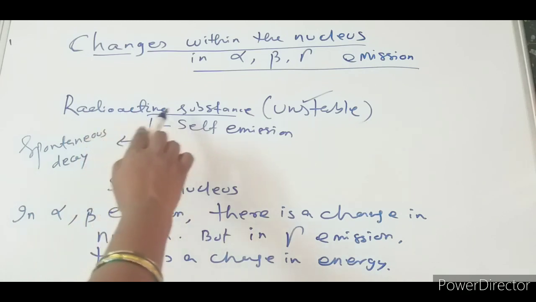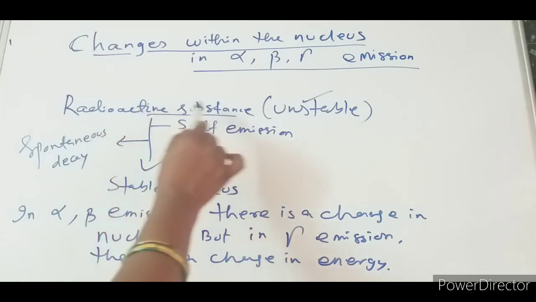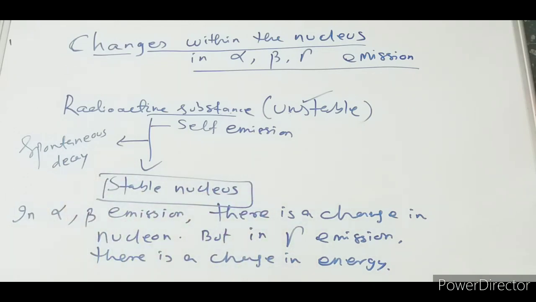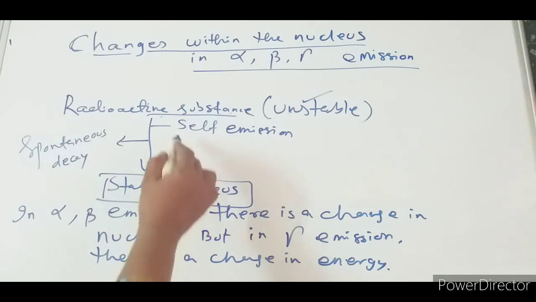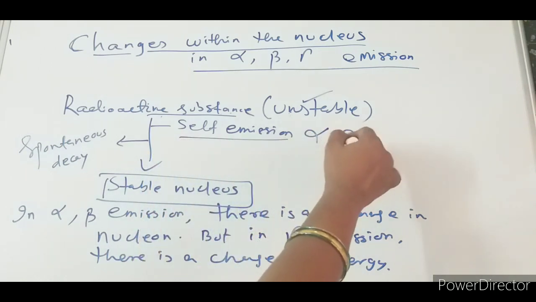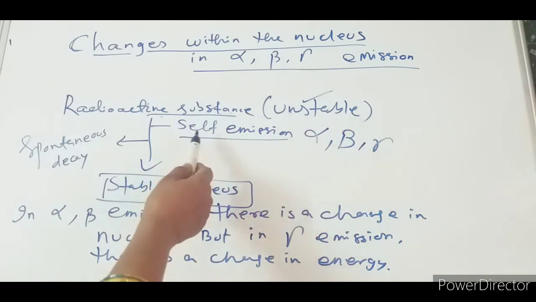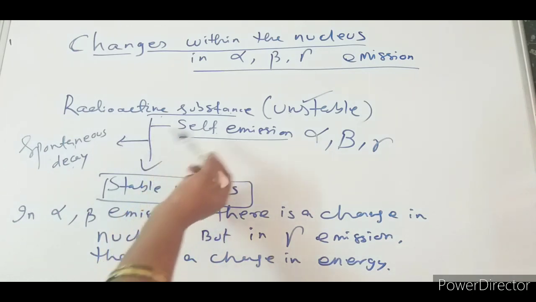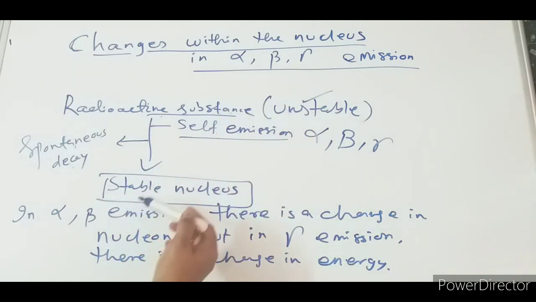This unstable substance is converted to a stable nucleus by the self emission of alpha, beta and gamma radiations, and this self emission is nothing but spontaneous decay. Self emission means that we are not putting in any effort. Without any effort, the unstable nucleus is converted to a stable nucleus by the emission of alpha, beta, gamma rays.